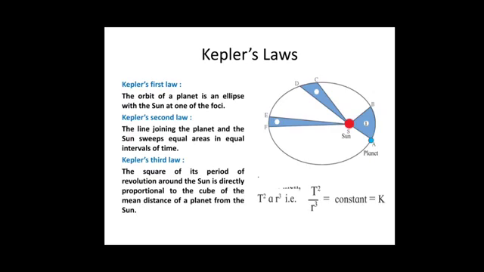Therefore, Kepler's third law gives the relation T square is directly proportional to R cube. When we change the proportionality sign to an equal to sign, we put in a constant. Therefore, T square is equal to K R cube. Therefore, T square upon R cube is equal to K, which is the constant.